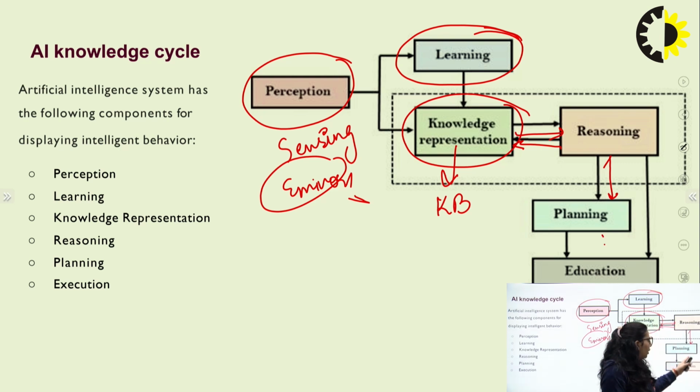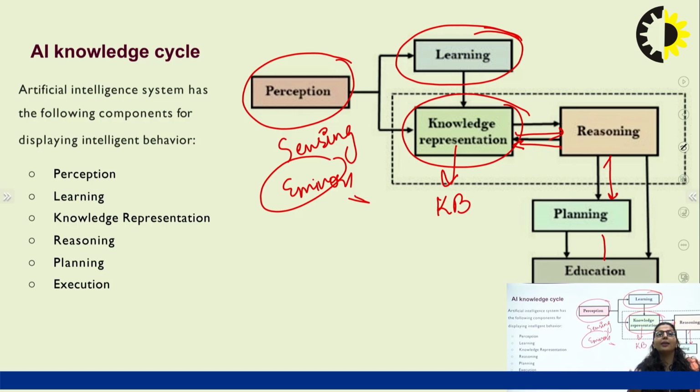Then we need to execute those actions. So it is a procedure in which whatever object is perceived from the environment, and using the knowledge in its knowledge base plus whatever it learns from its past experience, using both things, it can conclude, generate another solution, make a decision, or reason about any particular problem, and that reasoning needs to be stored in the knowledge base too.